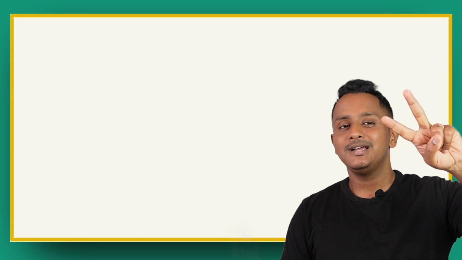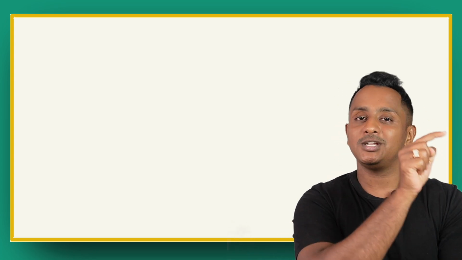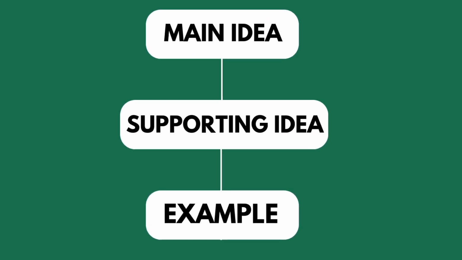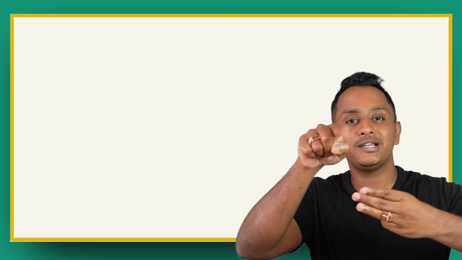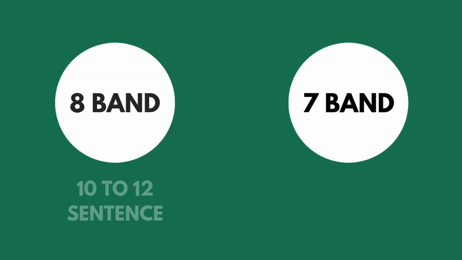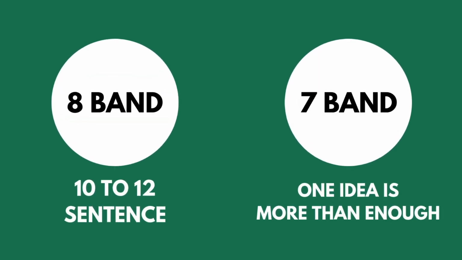If you're writing 2 ideas, then for each idea you have to write the structure that I showed in the first killer strategy, meaning main idea, supporting idea, example, the 6-sentence structure. If you're writing another idea in the same paragraph, additionally, main idea, supporting idea, and example. This is going to be 10 to 12 sentences in each paragraph. It's going to be very lengthy. If you want 8, you have to do this. If you want 7, one idea is more than enough.